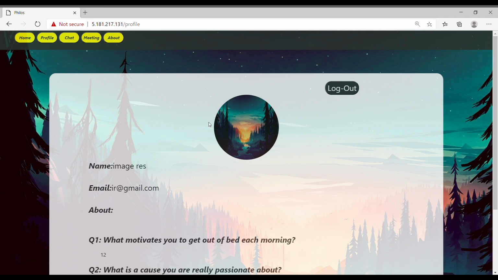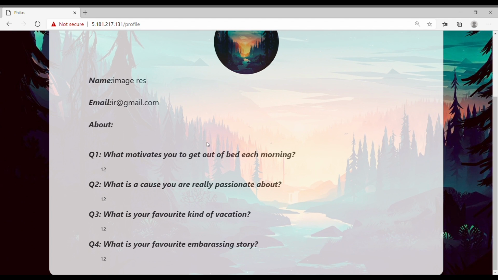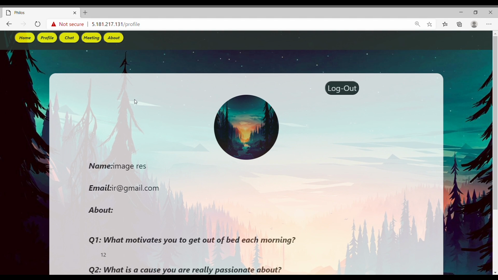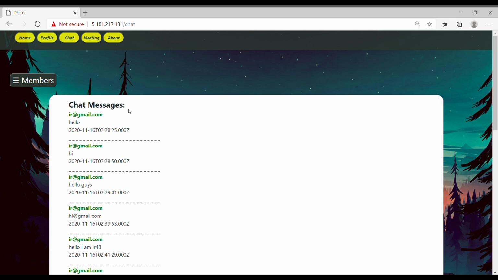So going to the profile page, you can see the image response from the server. The selected profile picture is here, the user's name, email ID, and some questions that they answered before. Since this is the dummy account, we had entered any data that we felt like at the time of creating it. So you can move on to the chat page and you can converse with other members in real time.